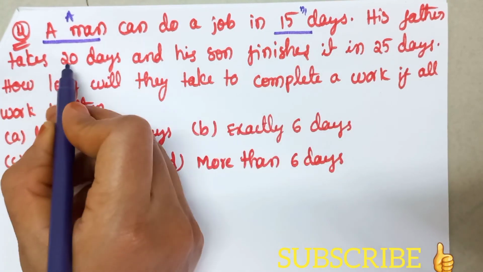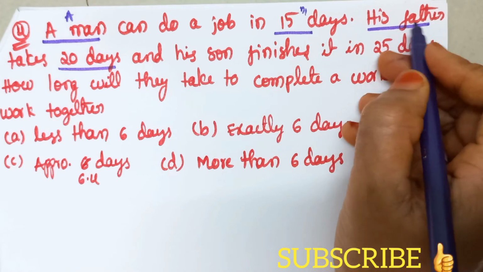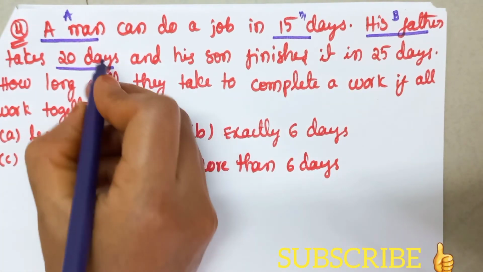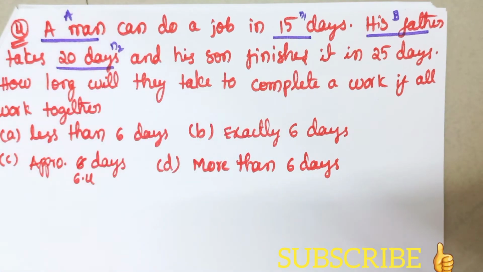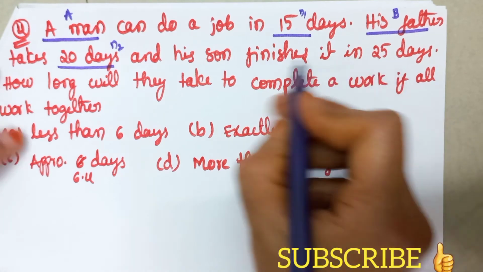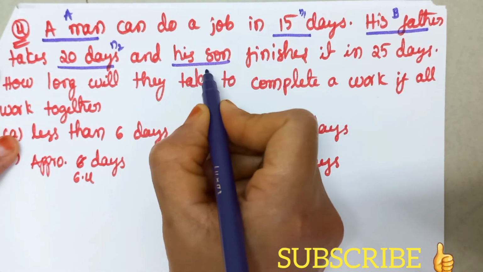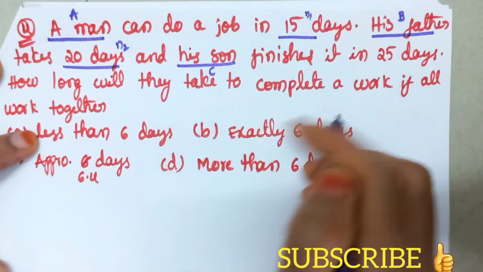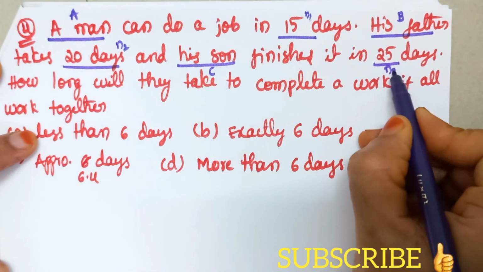His father takes 20 days. His father, so he is another person. So let us consider him as B, and takes 20 days. So let us take it as N2, and his son finishes it in 25 days. So his son, he is the third person here. So let us take him as C in 25 days. So let us take this as N3.